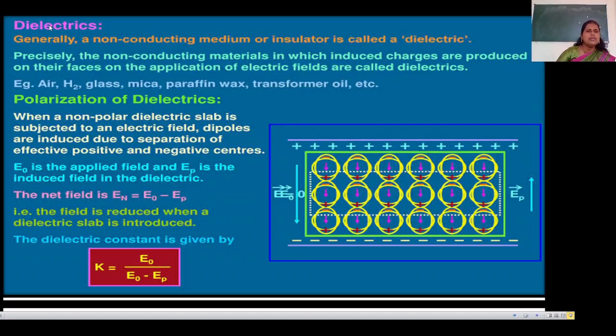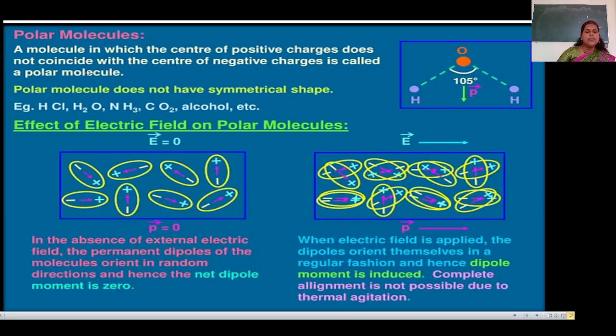Now we will see what is meant by dielectrics. Dielectrics means the non-conducting medium or insulator. In this, there are two types, polar dielectrics or non-polar dielectrics, or polar molecules or non-polar molecules. A molecule in which the center of positive charges does not coincide with the center of negative charges is called a polar molecule.